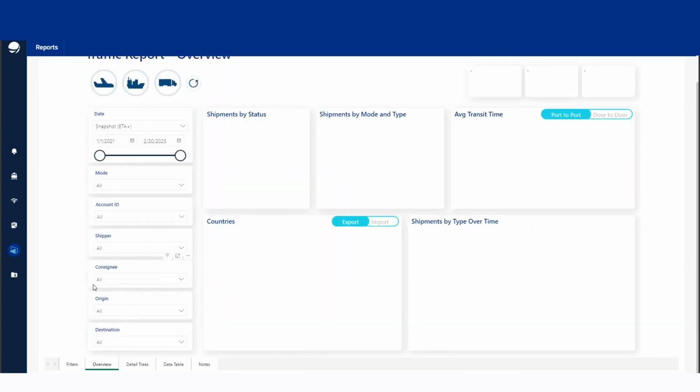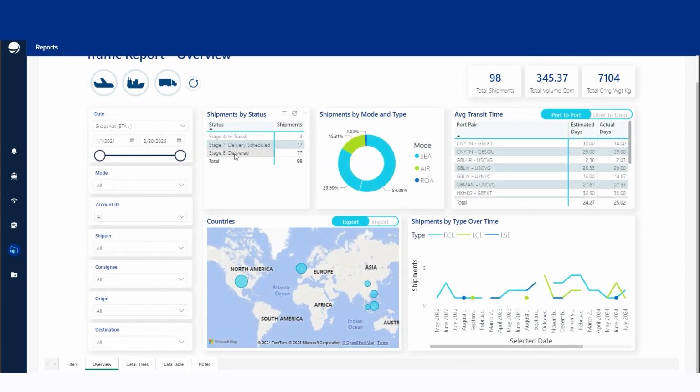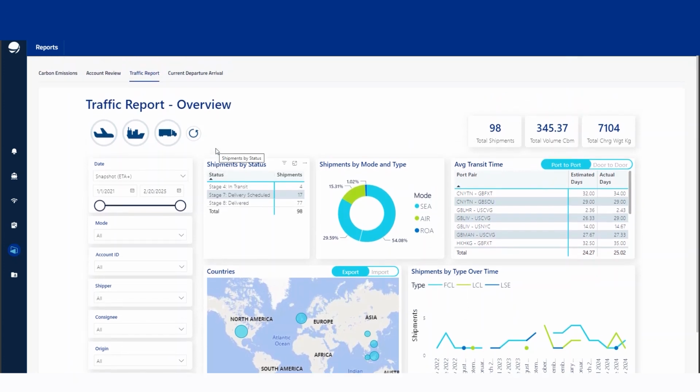As we go to the overview screen, this is where our reports will pull up, so we can see the in transit, delivery scheduled and delivered shipments, the shipments by mode and type, average transit time per pair. So this is going to be coming from London Heathrow to Cincinnati here, the estimated days versus average days. Again, you've got all these visual representations, so come in, have a play. You cannot break anything, which is the best news for us, and the best news for you is it just gives you a playground to come in and play and learn, and ultimately just enjoy the new platform.